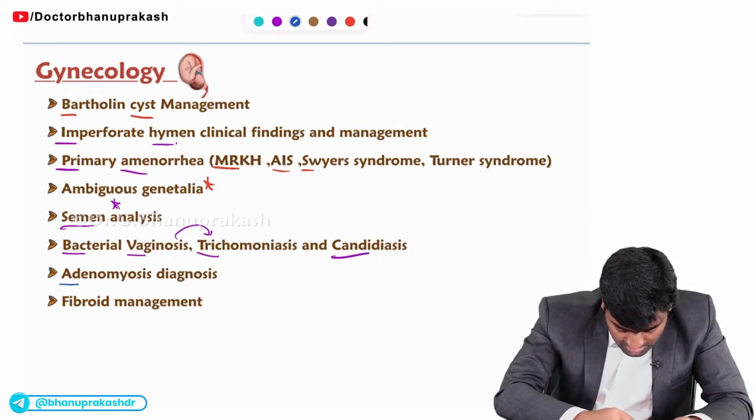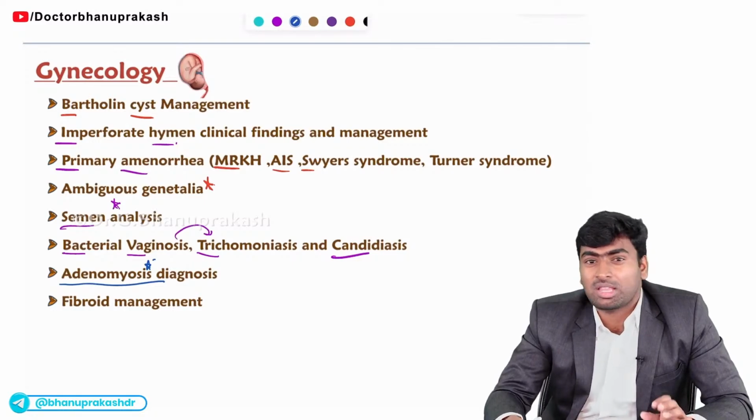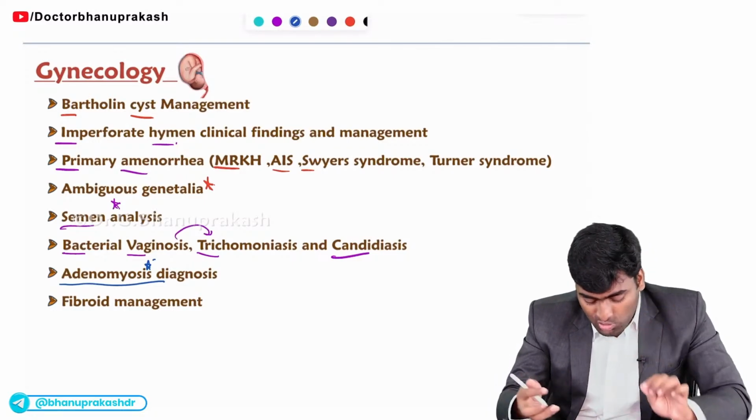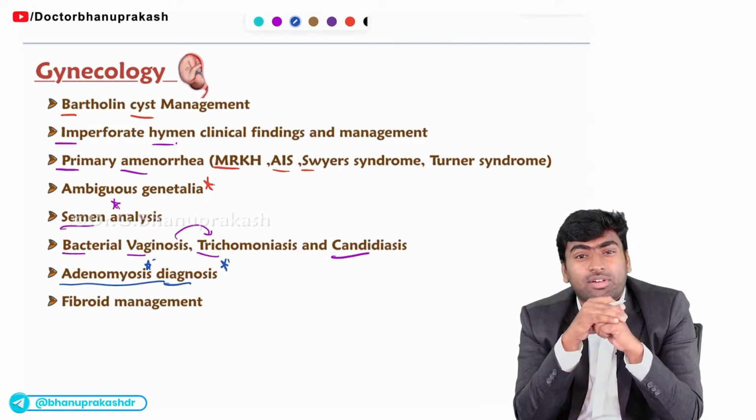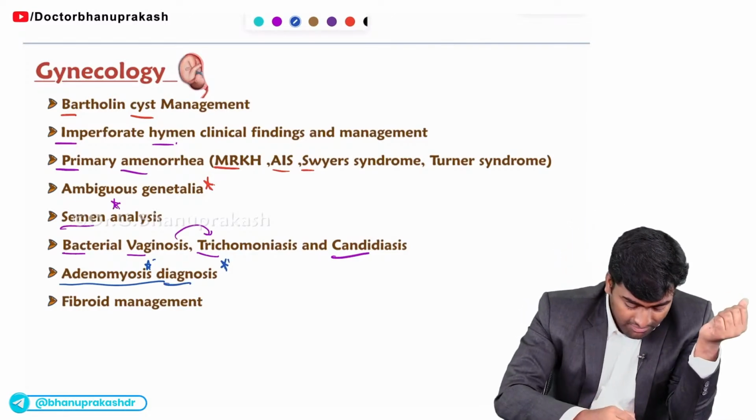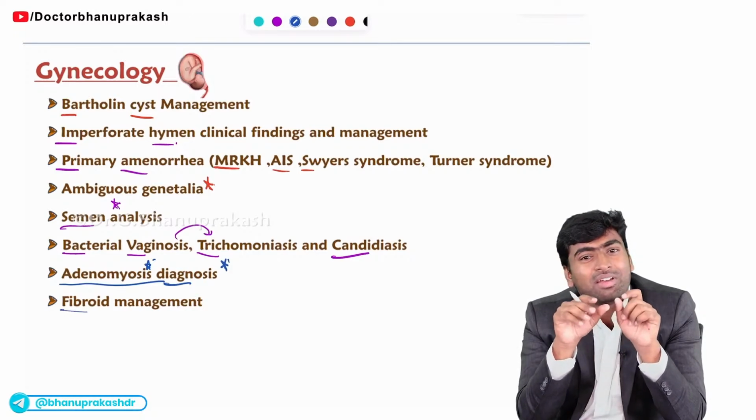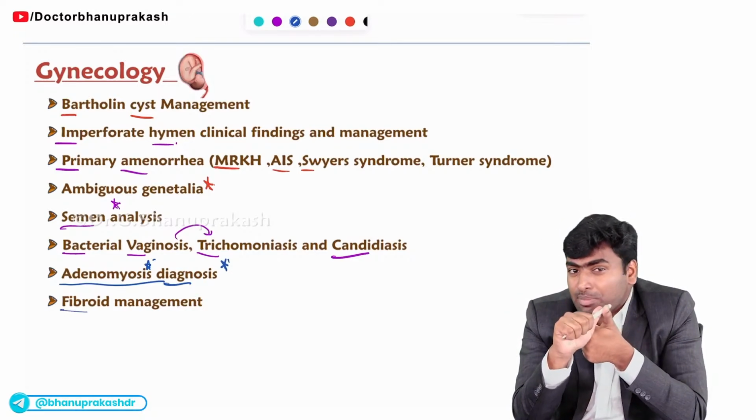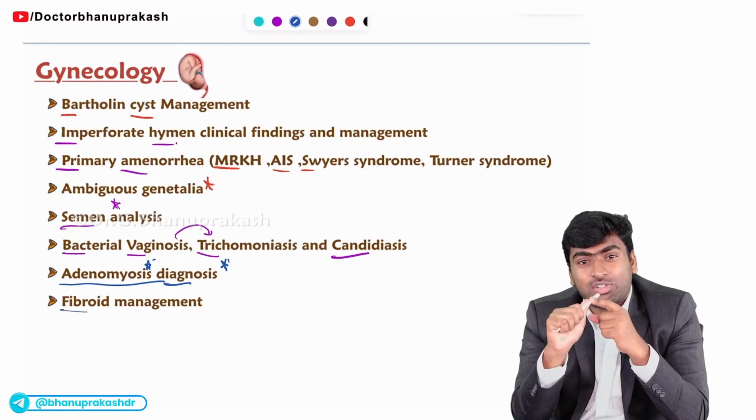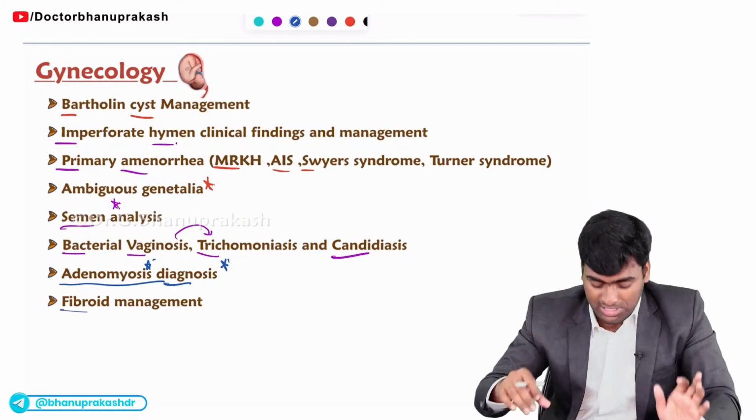And in adenomyosis, mostly they will ask how will you diagnose this adenomyosis. They won't ask in the management part, they will ask you about the diagnosis part. So you should focus on the diagnosis of this adenomyosis. Fine. And in fibroid, mostly they will give this term fibroid in their question. Here they will ask what is the type of fibroid, or else they will ask you the management of this fibroid. So in fibroid, you should learn about the management.